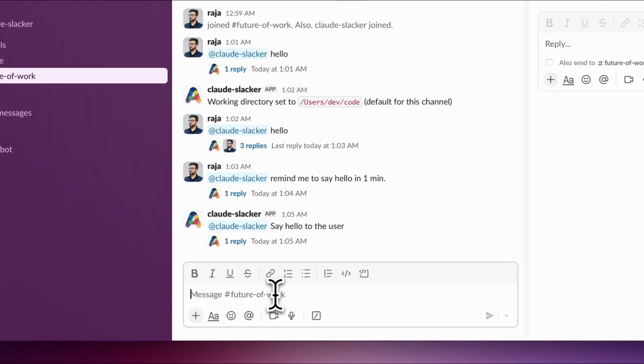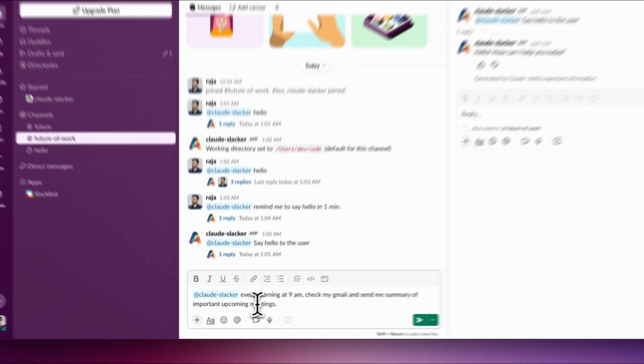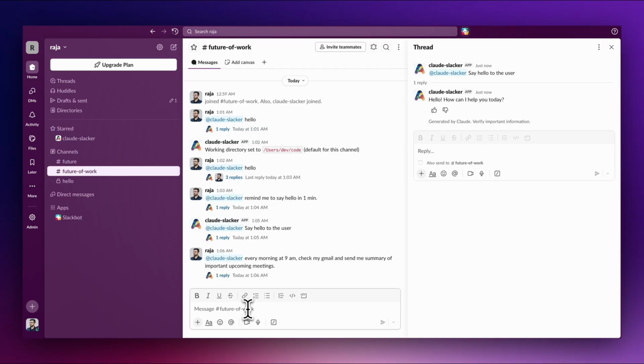Based on my use cases, I can specify certain prompts which will be re-prompted into the Claude Slacker within the channel based on my workflows. For example, I'm specifying here that every morning at 9 a.m., check my Gmail and send me a summary of the important upcoming meetings. Of course, this uses the locally available MCP tools on your Claude Code instance. If it is not available, it's not going to work and it's not going to set the reminder either.